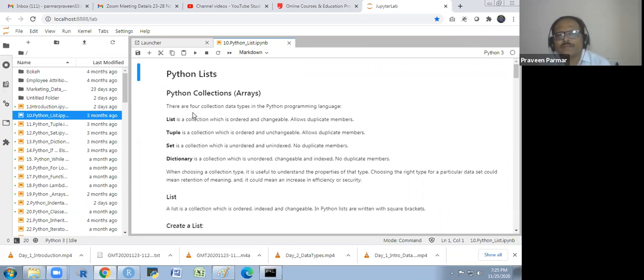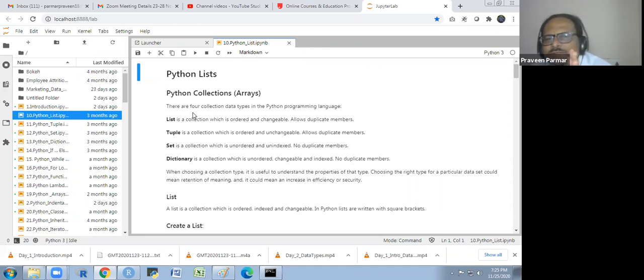Tuple is a collection which is ordered and unchangeable. Allows duplicate members. That is, unchangeable means immutable. We could not make any change in the tuple. Third is a set. Set is a collection which is unordered and unindexed. No duplicate members. Dictionary is a collection which is unordered, changeable, and indexed. No duplicate members.